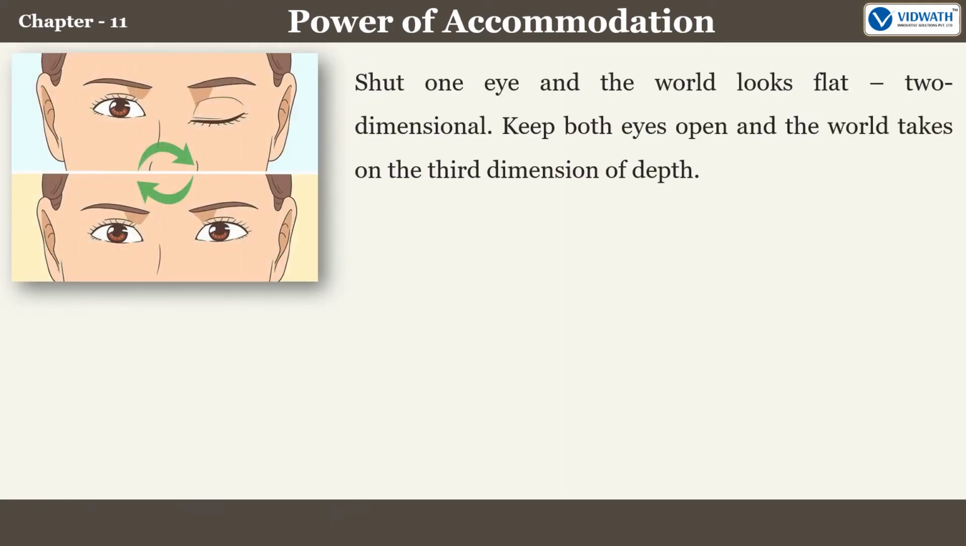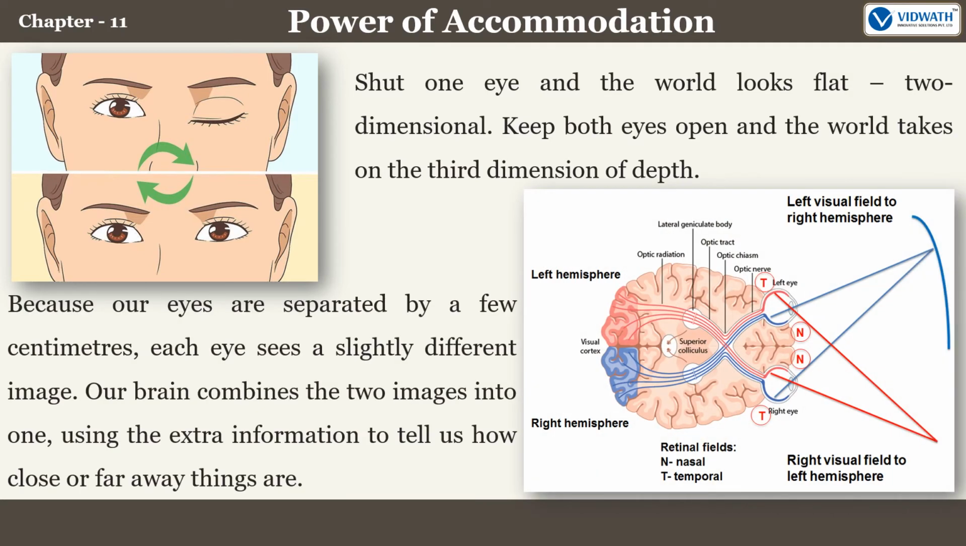Shut one eye and the world looks flat or two-dimensional. Keep both eyes open and the world takes on the third dimension of depth. Because our eyes are separated by a few centimeters, each eye sees a slightly different image. Our brain combines the two images into one, using the extra information to tell us how close or far away things are.